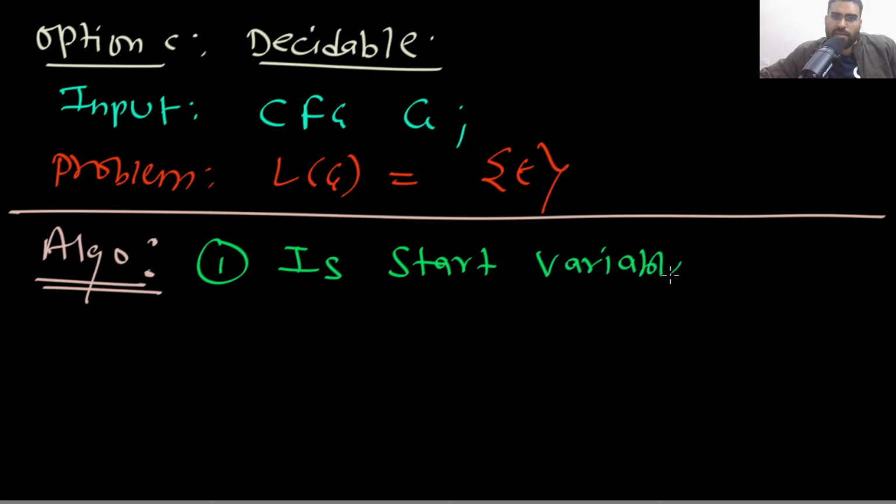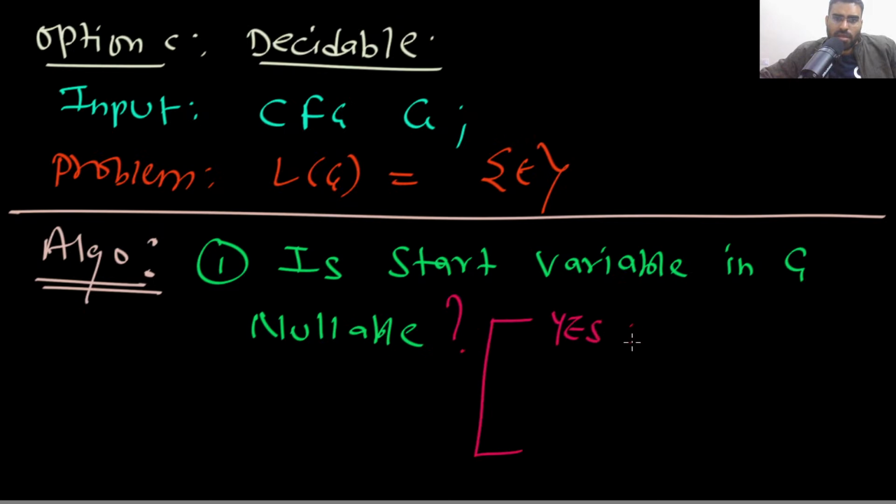Is the start variable in G nullable? This is what you do first. This is the first step. You check this: is the start variable nullable? If yes, then go to step 2.